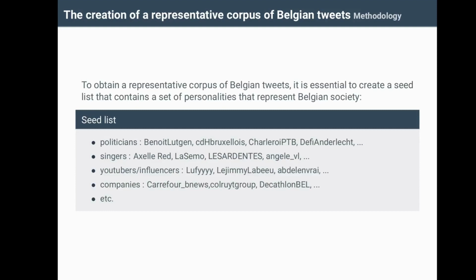To collect the followers of Belgian personalities, we had to create a seed list that contains a set of personalities that represent a Belgian society. That is to say, we had to think about politicians like Benoît Lugen, the accounts of the different parties, singers like Axel Red or festival accounts, YouTubers, influencers like Jamie Labeu, or Belgian companies like the Carrefour and Colruyt Group.